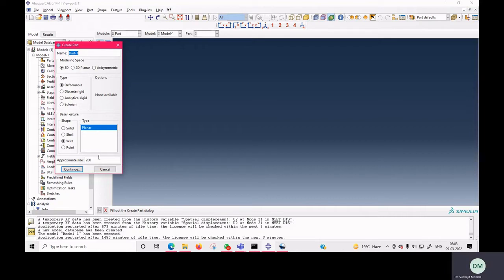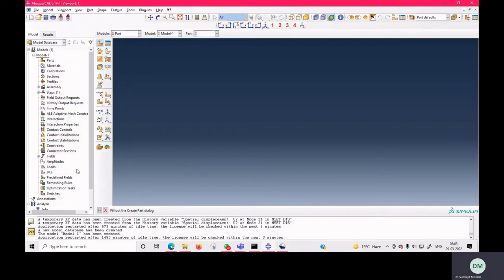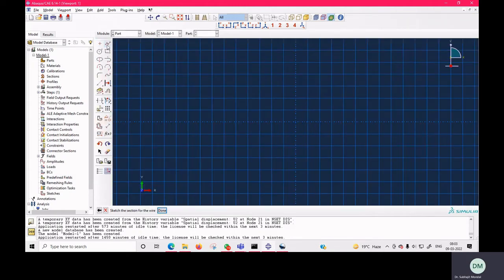So here we will perform static analysis and dynamic analysis using the 1D bar element. Here we will consider a 1 meter long beam. So the first coordinate is 0, 0, the second is 1, 0.